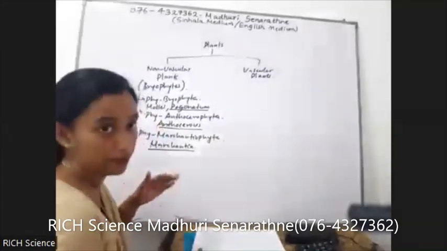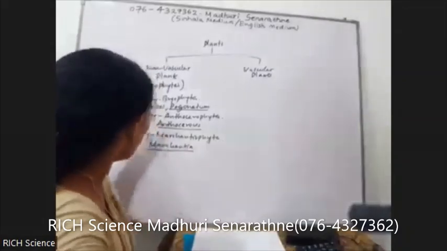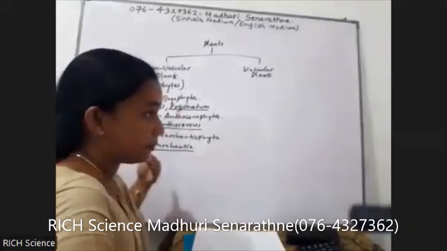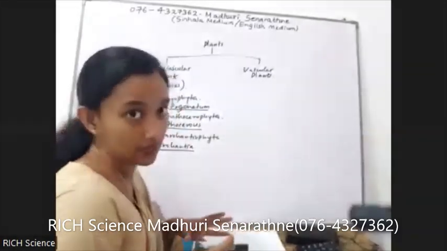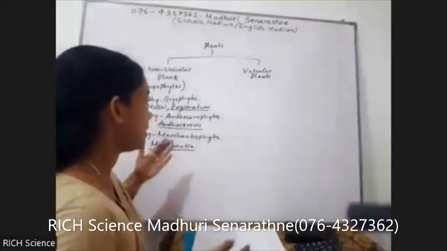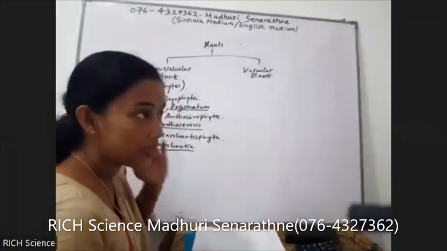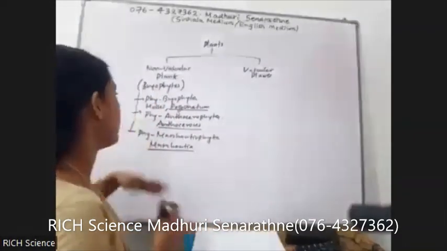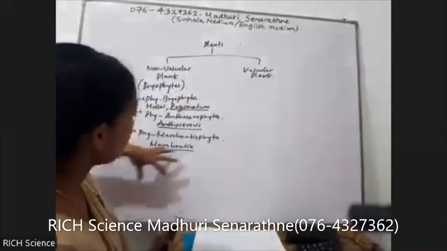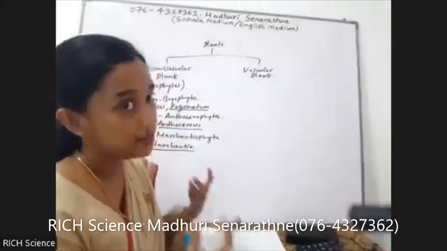These 3 phyla haven't a vascular system like xylem and phloem. No vascular tissues. That means they are non-vascular plants. And also in their life cycle, gametophyte is the dominant one. It is a very primitive character. Gametophytic generation dominant means a very primitive character. In all 3 phyla, the dominant plant in their life cycle is the gametophyte.